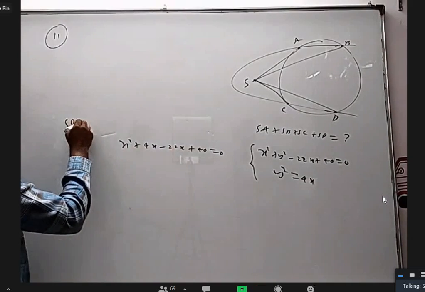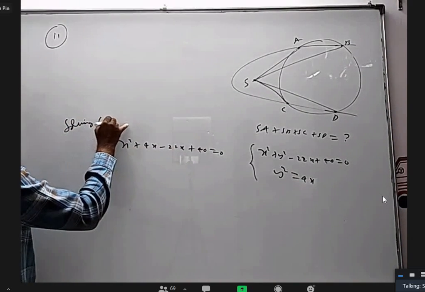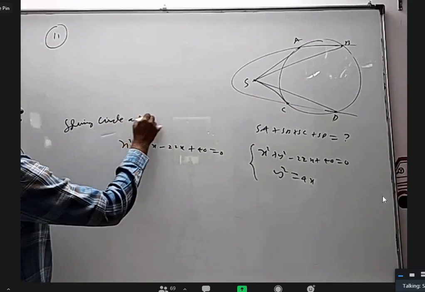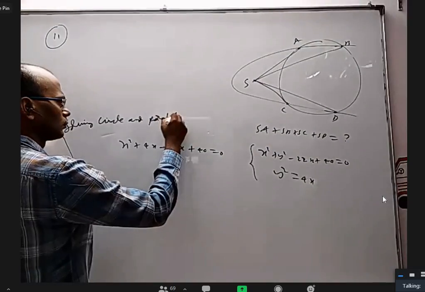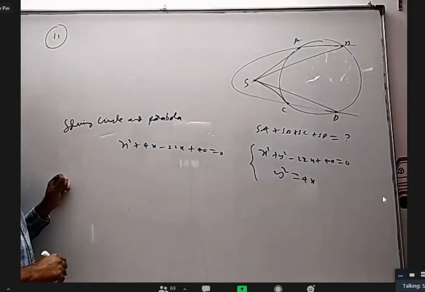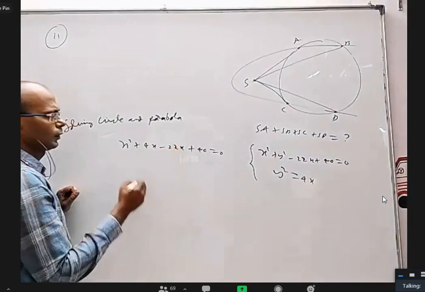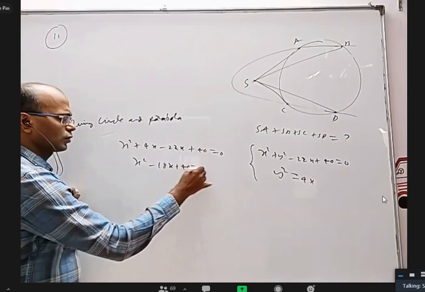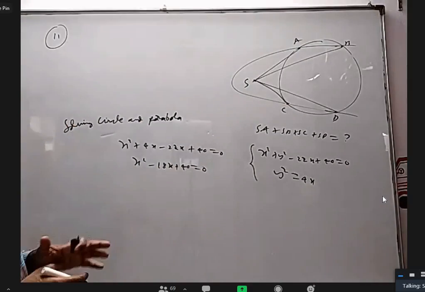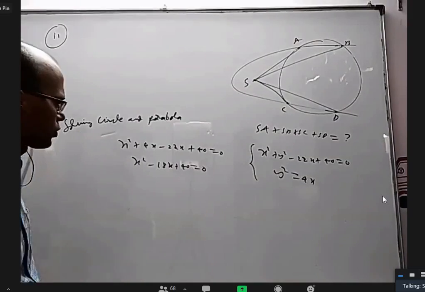This is solving the circle and parabola. So this is x square minus 18x plus 40 equal to 0. If required, you can find the roots. I don't think I need to find the roots.